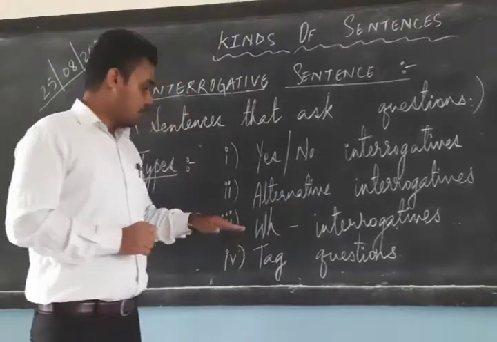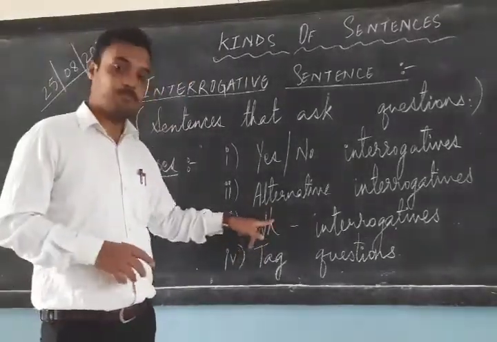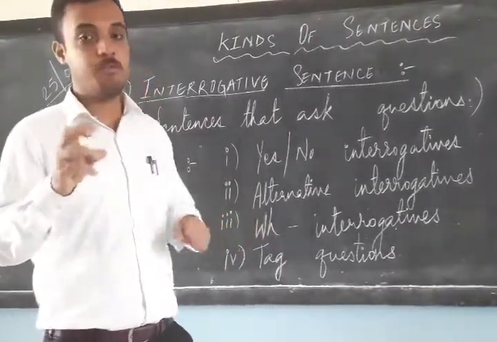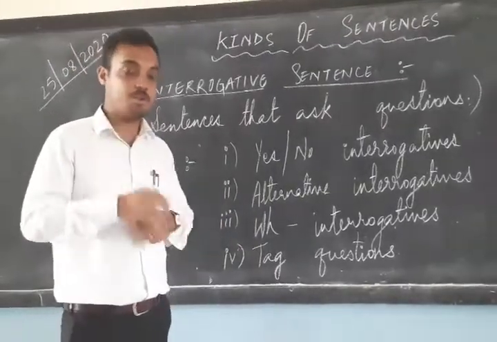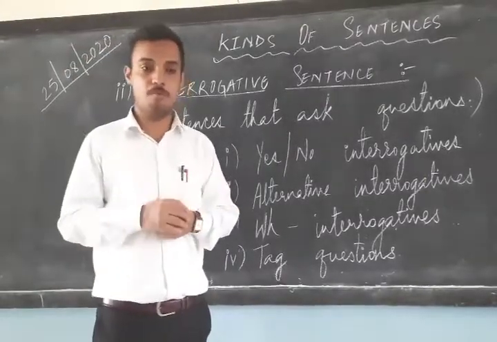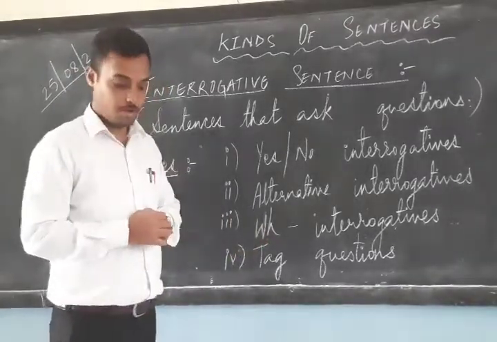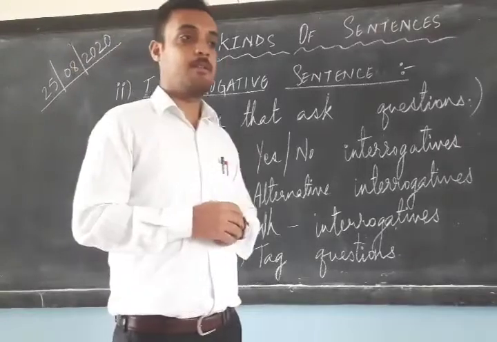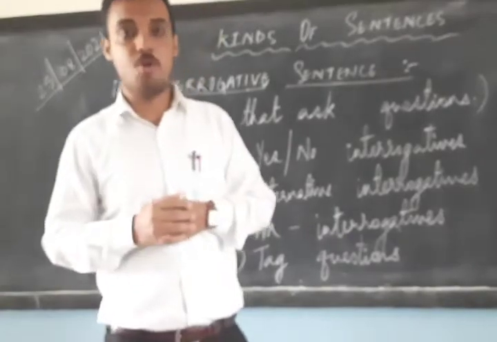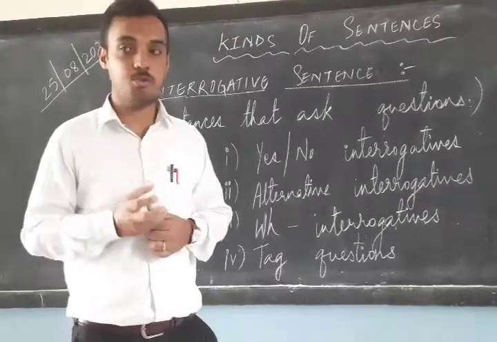Okay? The third one is WH interrogatives. Now with this WH term, you must be familiar with this because WH words form different types of keywords for asking question. Example, what, when, which, where, whom. These all words are starting with the letter W and H. Okay? What is your name? Where do you come from? Whom were you talking to? Which place are you going? So these all are WH type of words which are also used to ask questions.